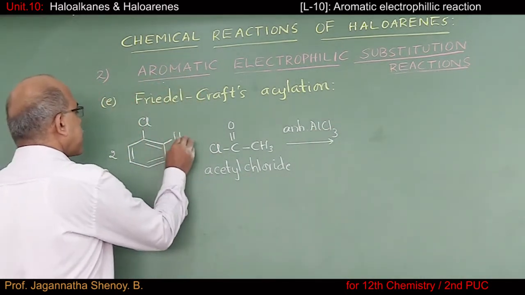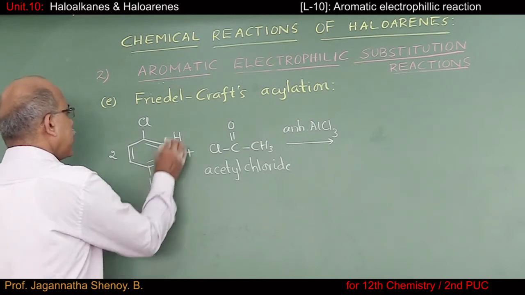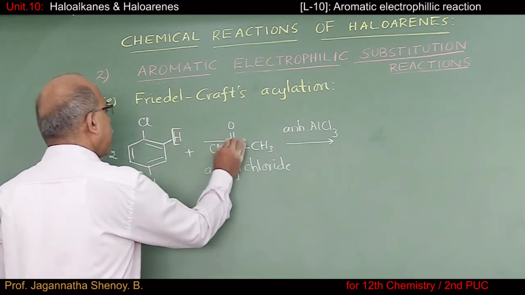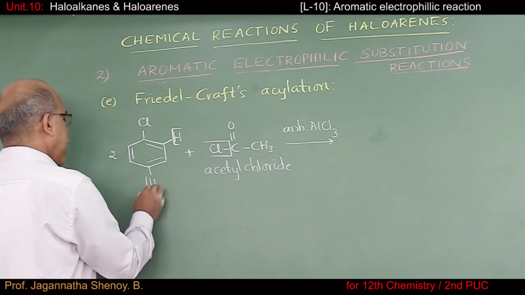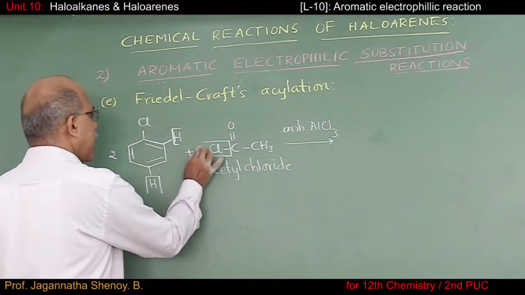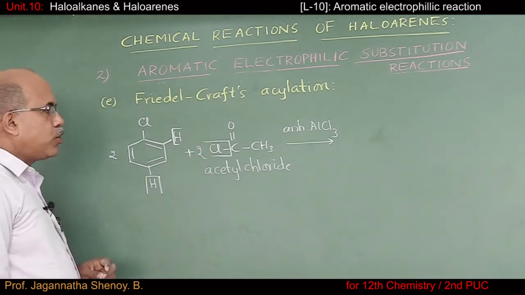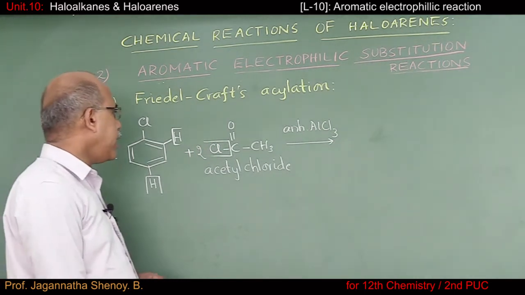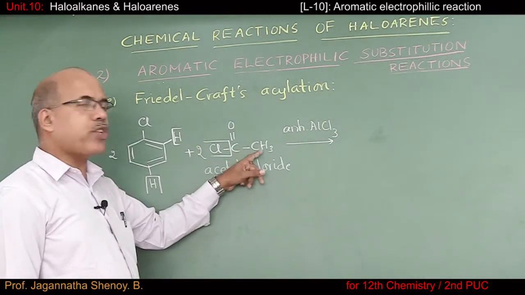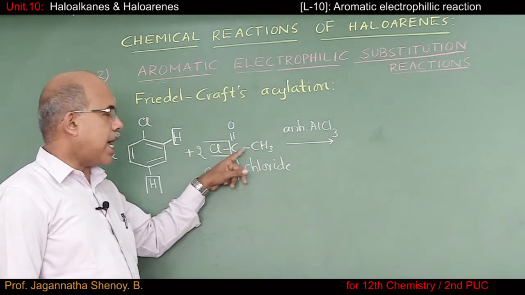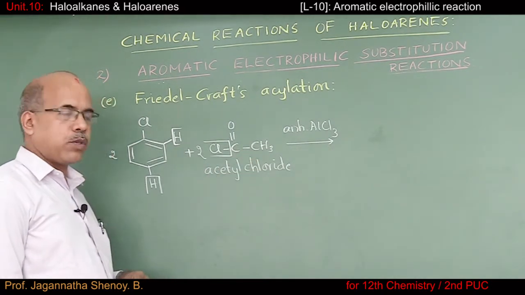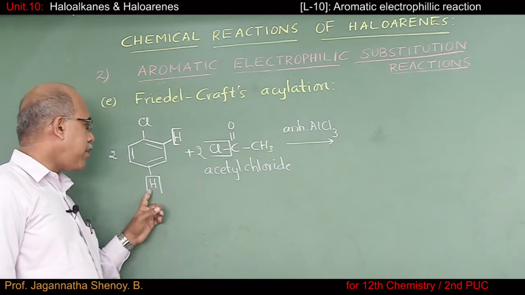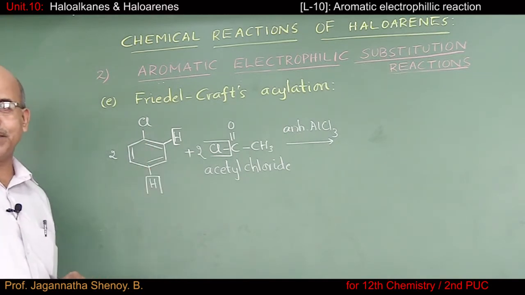The reaction takes place this way. From here hydrogen, from here Cl, here again hydrogen and Cl. I'll use 2 moles of acetyl chloride. So this COCH3 group, we call it as acetyl group, gets introduced on para and ortho position.